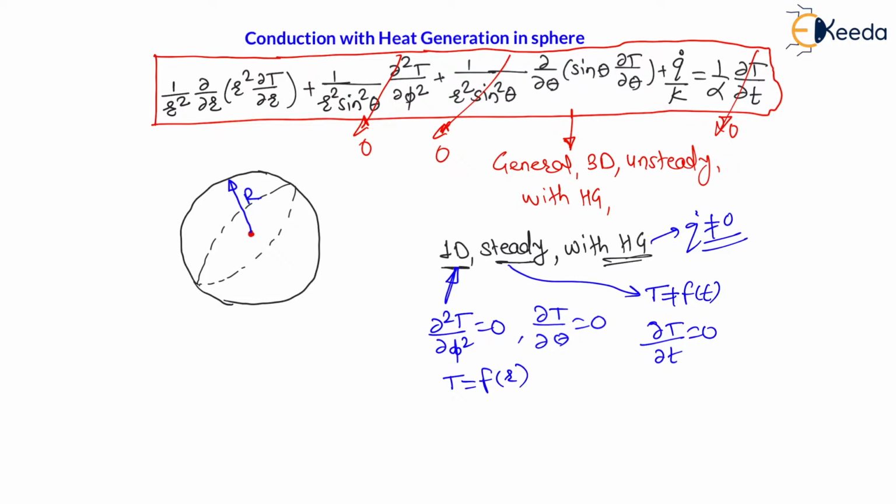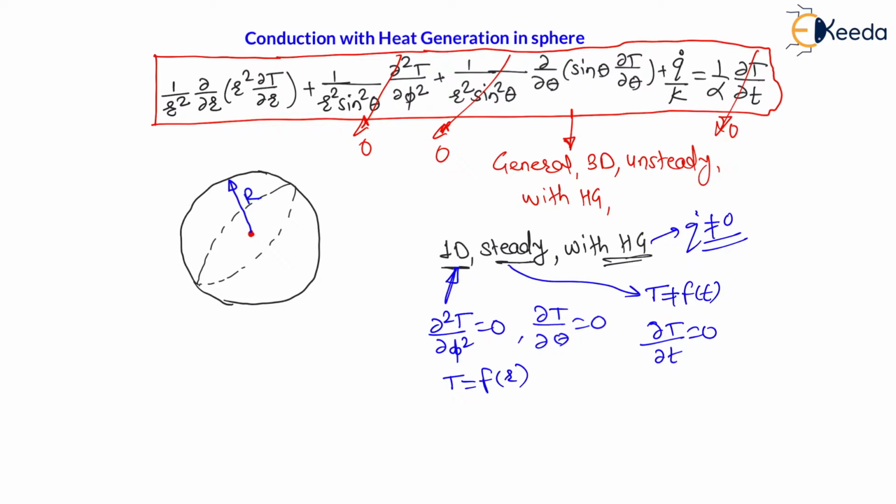Here the various terms are: r is the radial direction, capital T is temperature, phi and theta are angular directions, q dot is the uniform heat generation rate per unit volume, k is thermal conductivity, alpha is thermal diffusivity. These we have already defined in heat generation through the plane slab as well as through the cylinder.